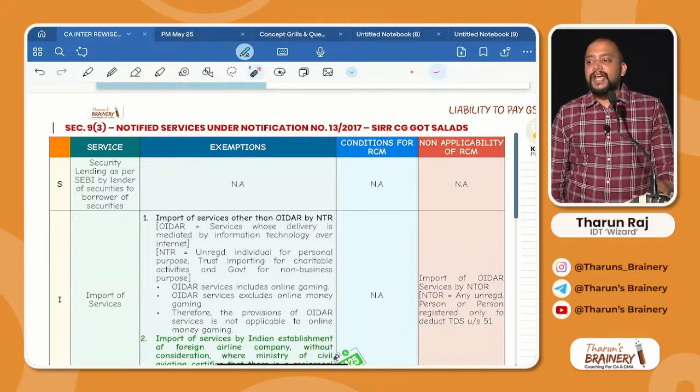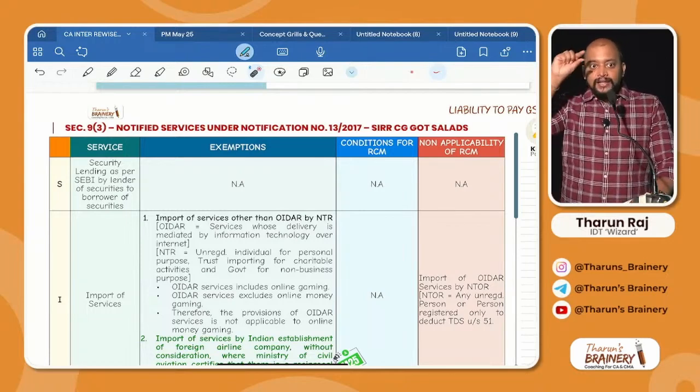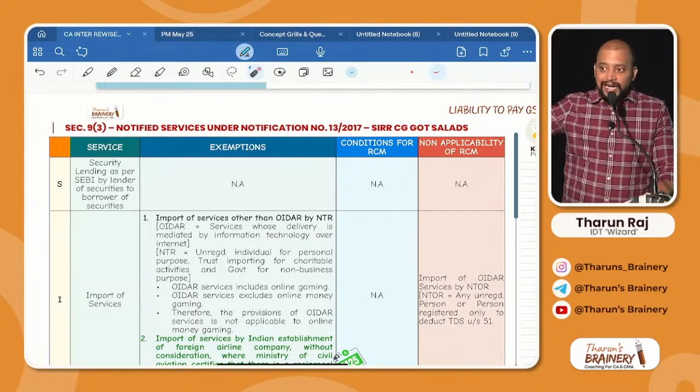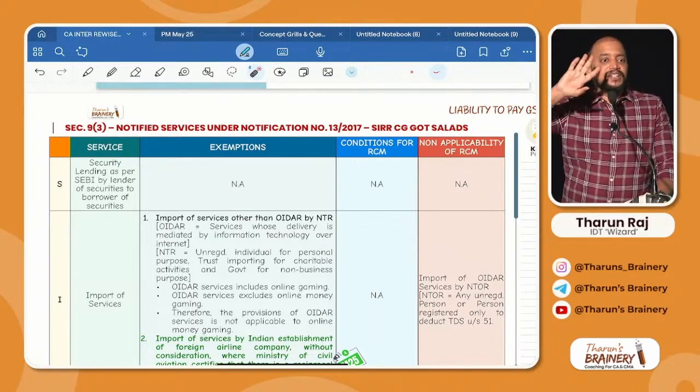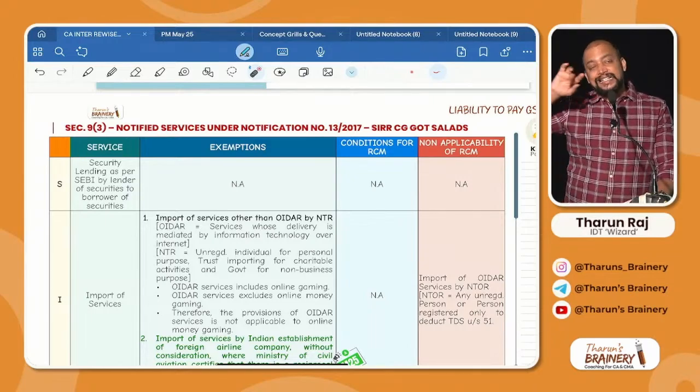Now you need to first make an effort to remember the mnemonic, because in exam you will get a situation. When you read that situation, if it comes in Sir, CG got salads, then it is RCM. Otherwise it is not RCM. Is it clear? So that's why you need to remember the mnemonic. What is yes? Read there.